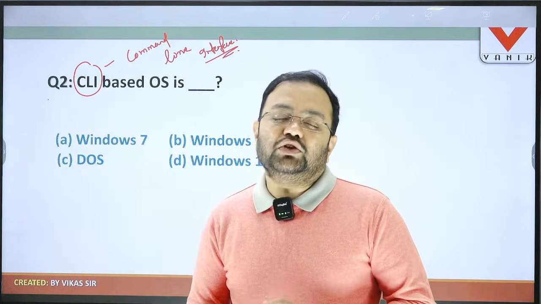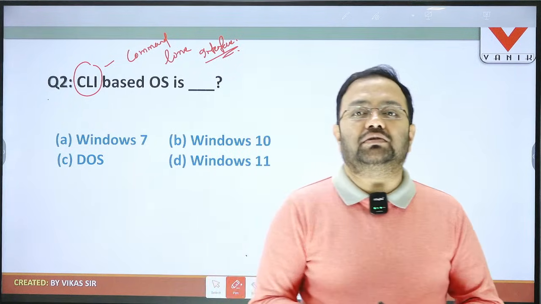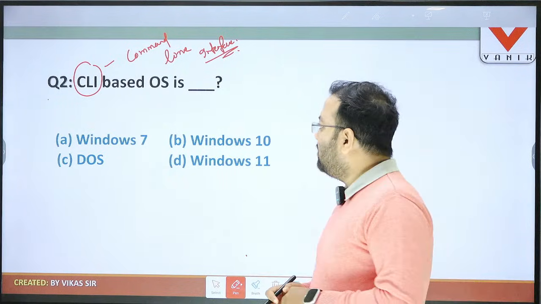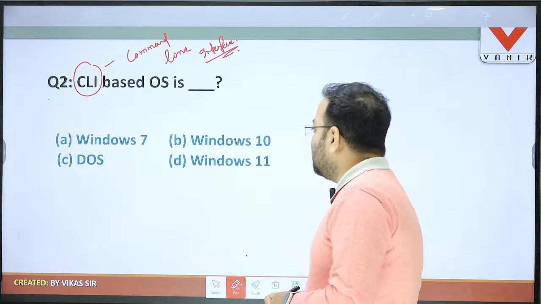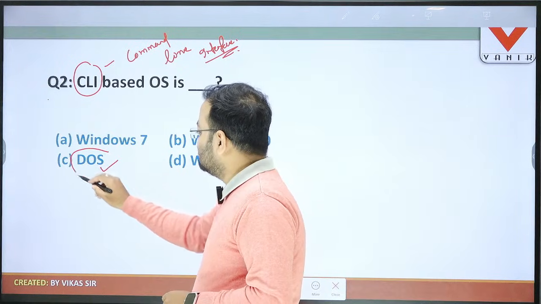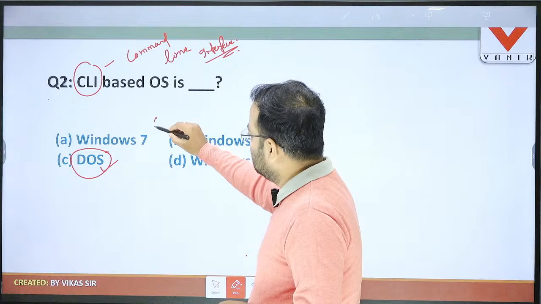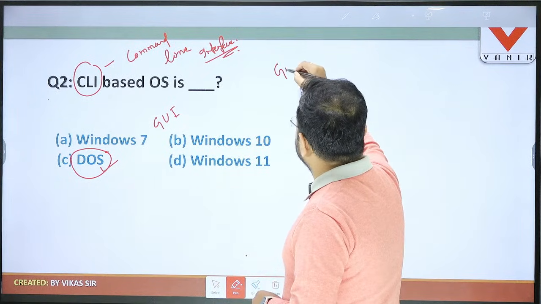Basically the operating system supports two types of interface. One is graphical user interface, another is command line interface. So it has asked about the command line interface based operating system. The most popular command line interface operating system is DOS, disk operating system, because among these options, Windows 7 is a GUI based operating system. GUI stands for graphical user interface.